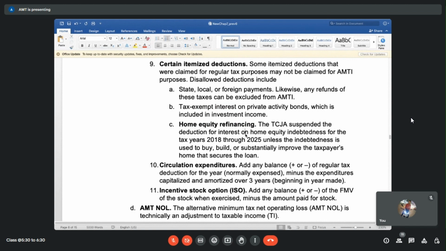I need a loan of $25,000. Look at the value of my home. Can you give me a loan? The bank may say yes. That's called home equity refinancing. So now if I got a loan of that $25,000, I may use it for my home, I may not use it for my home. If you're using the $25,000 again on your home, you will be able to take the interest deduction on that.